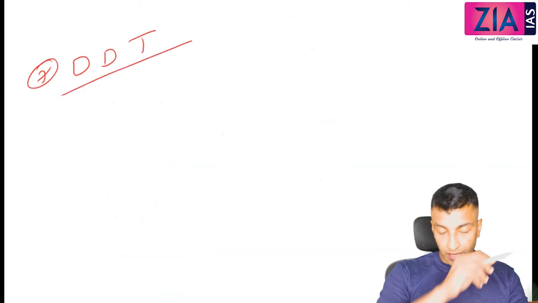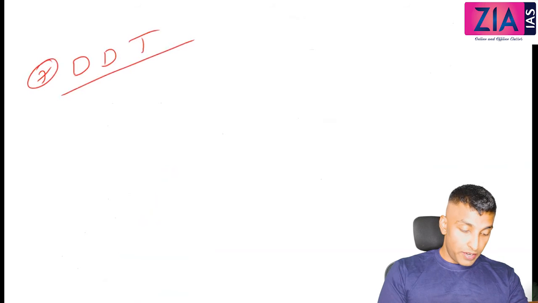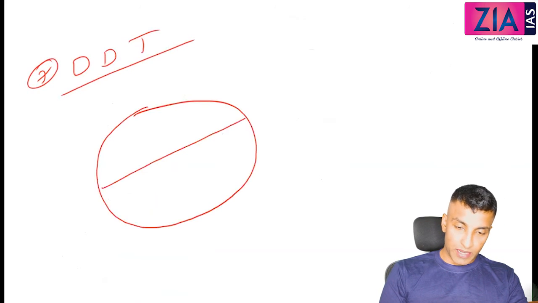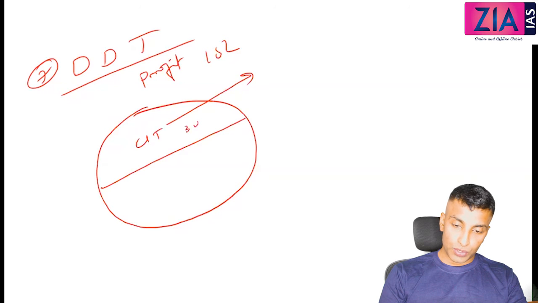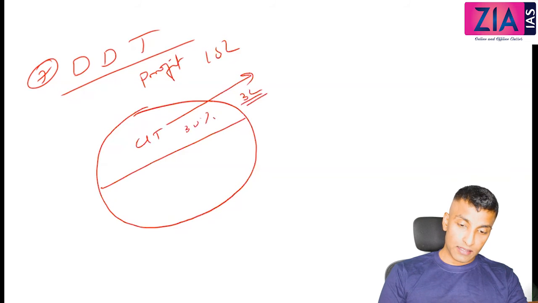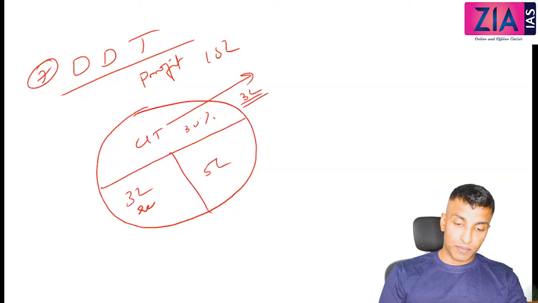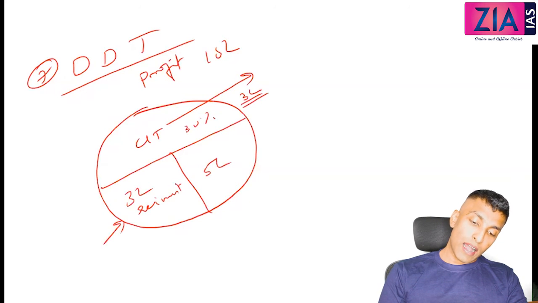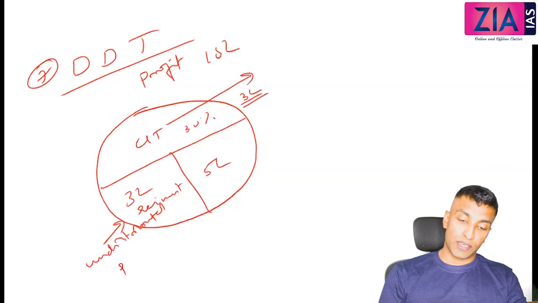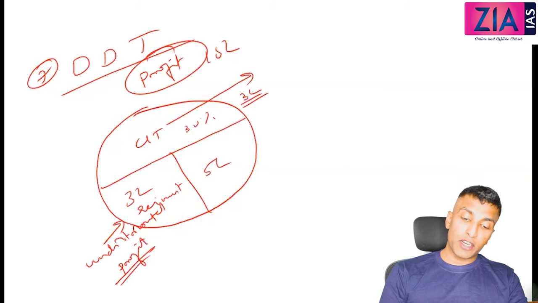7. Dividend distribution tax, DDT. So many times we have discussed about dividend. For example, the corporate income tax. If you see the profit of a company, let's say 10 lakh, and out of which you need to pay corporate income tax. I've told you 30%. So you will pay 3 lakh as corporate income tax. Then let's say 5 lakh. Okay, and let's say 3 lakh you reinvest. So this is what you call as undistributed profit, right? Because you are reinvesting. It is a profit, but not distributing to shareholder.